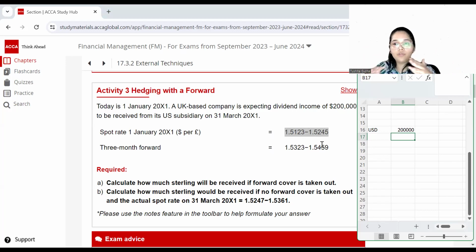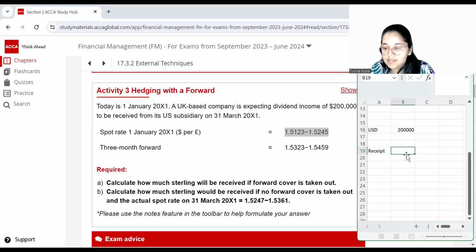So even if you want to calculate it through both of the rates and then you see whichever is lower, that is also fine. But conceptually, the dealer is always going to take an advantage. He's going to give you lesser pounds in the scenario where you use a higher rate, which is 1.5459. So let us see and calculate the receipt in both of the cases. So if this is my US dollar receipt and the conversion rate, let me try both of the rates. This is 1.5323, and another rate which is quoted by the dealer is 1.5459. So these are the two rates.